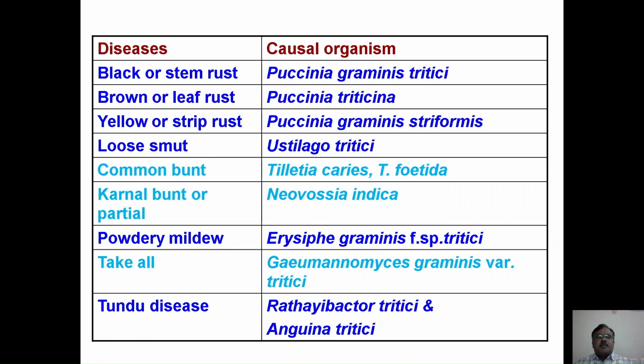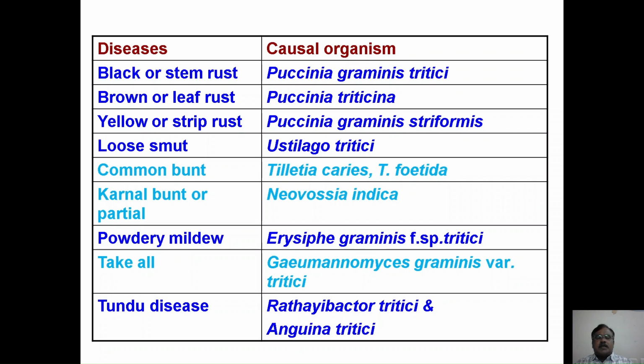Besides, the loose smut, which is also very important, causing severe yield loss, is caused by Ustilago tritici. The common bunt disease is caused by Tilletia caries or Tilletia foetida, and then kernel bunt or partial bunt, which is caused by Neovossia indica, and then powdery mildew, which is caused by Erysiphe graminis tritici.